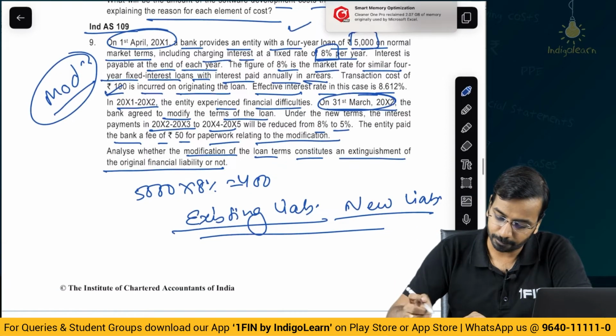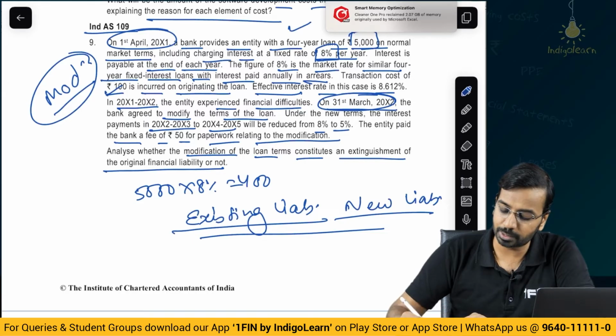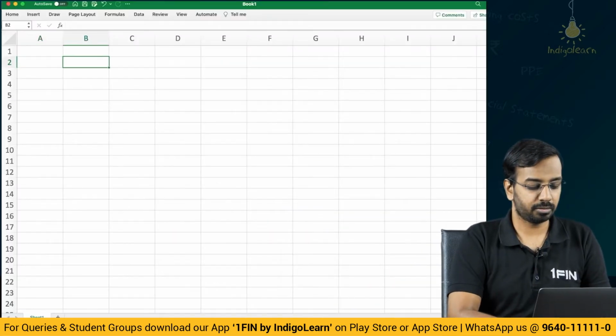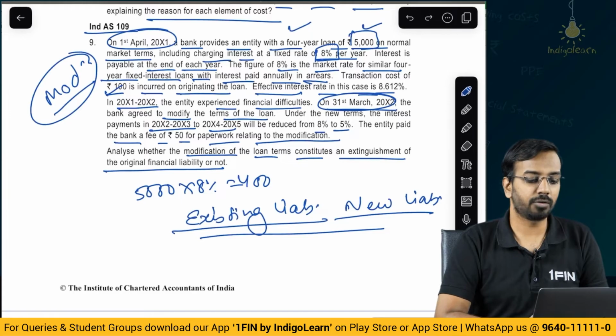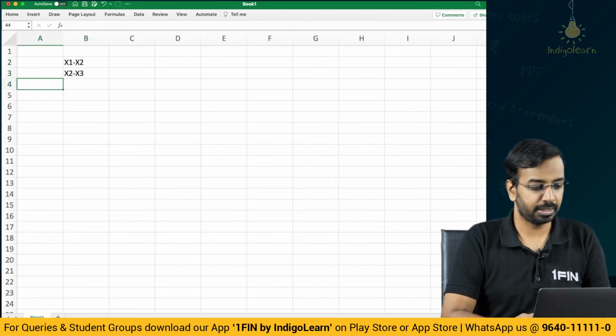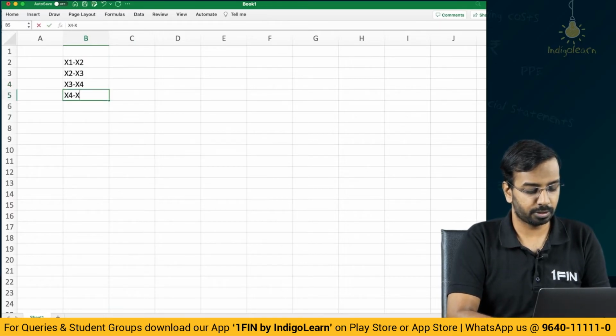Now, here if you see, the loan amount that has been taken, 5,000. I will actually use an Excel to calculate that. The loan is taken on 1st of April. So from 1st of April, year 1 to year 2, then you have year 2 to year 3, then year 3 to year 4, and then year 4 to year 5.